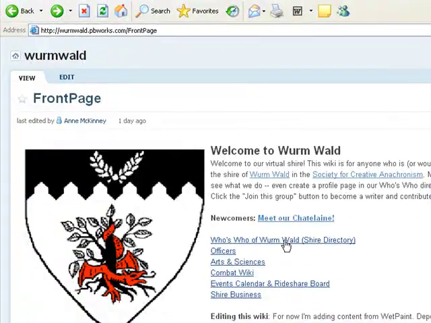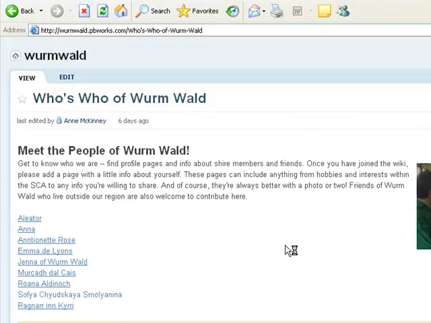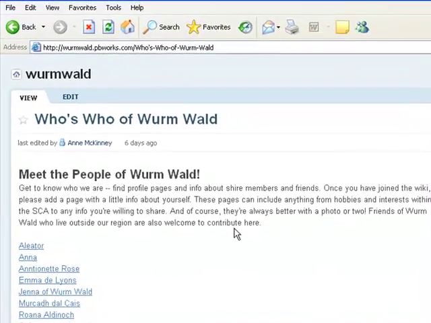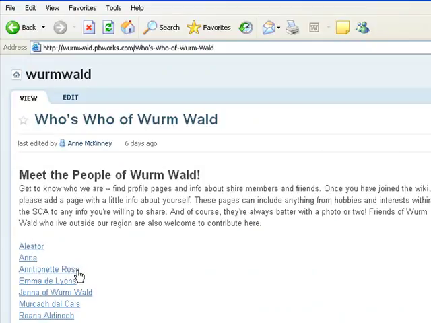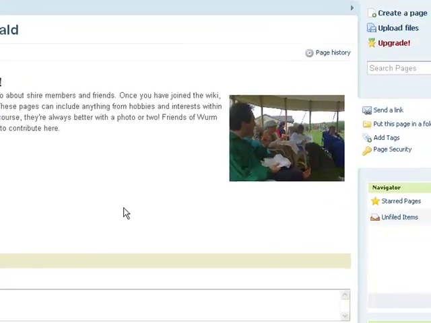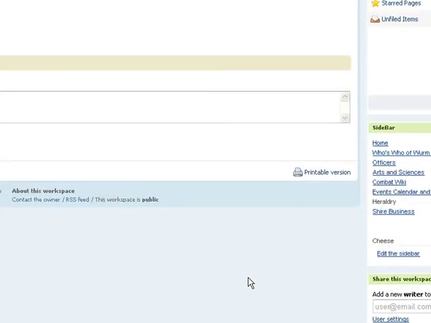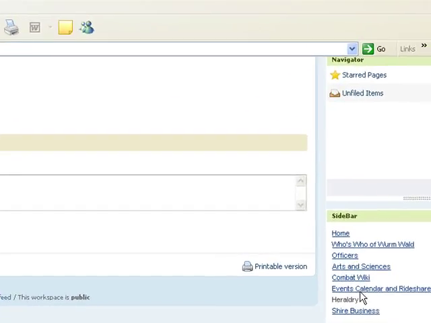But we have a who's who of Wald, and right now this content is still just copied and pasted from wet paint, so all these links still go back to the profile pages that were created in wet paint. As time goes on, hopefully we'll get those transported over here. If you want to go ahead and move yours, you're welcome to.